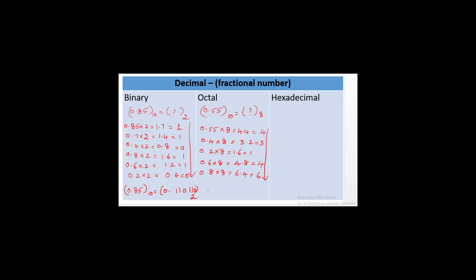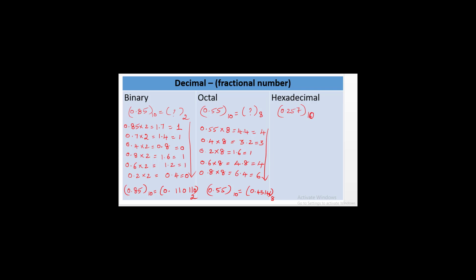So for a decimal number of 0.55 to the base 10, the equivalent value is 0.43146 to the base 8. Now we are going to convert the decimal fraction number into a hexadecimal value, that is 0.257 to the base 16.